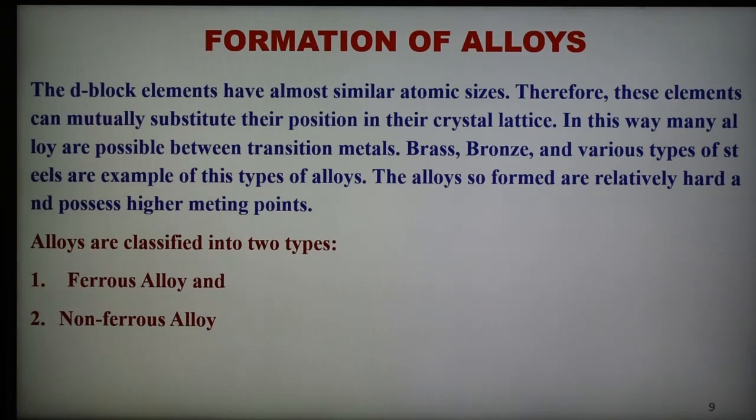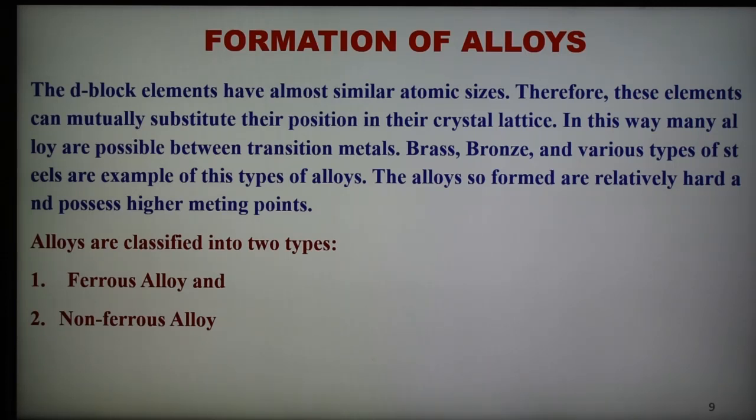So we can say that a mixture of two or more metals is known as an alloy, like steel and stainless steel, which are mixtures of different metals. In the formation of alloys, the transition metals form a large number of alloys. This is due to the fact that transition metals are quite similar in size, and therefore the atoms of one metal can substitute the atoms of another metal in its crystal lattice.